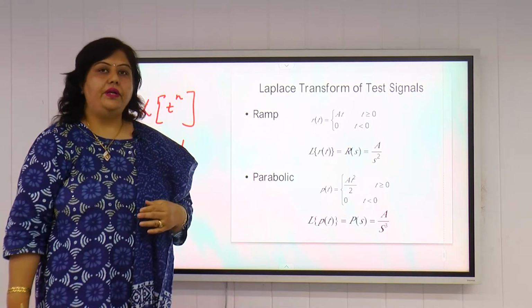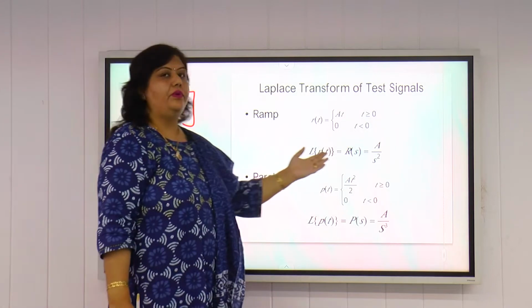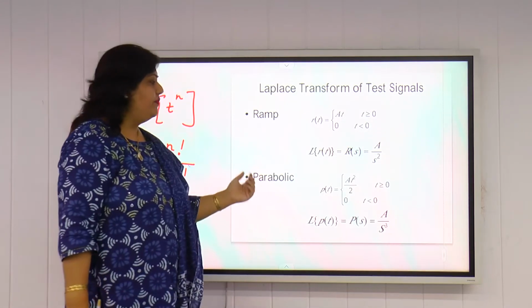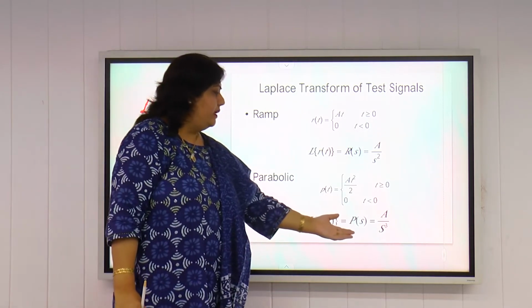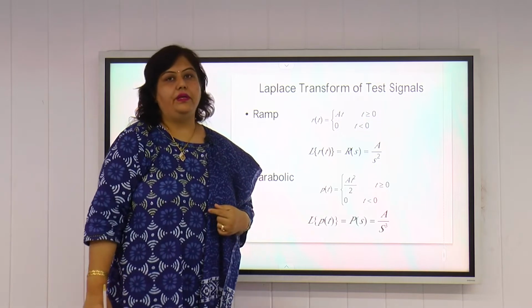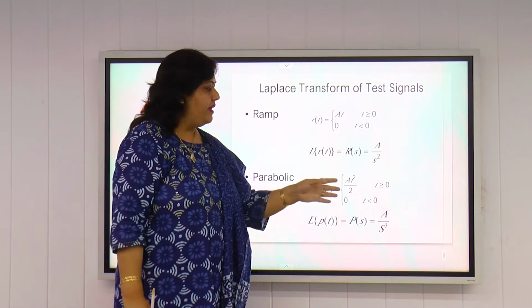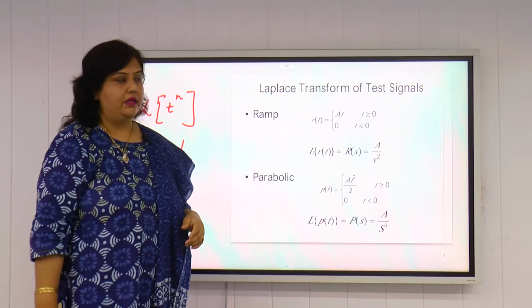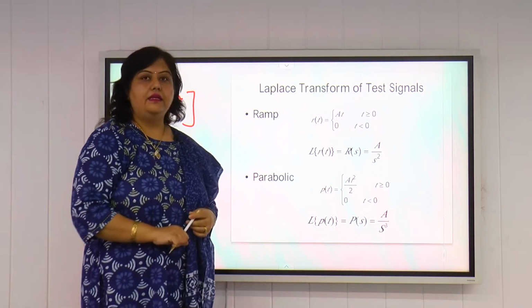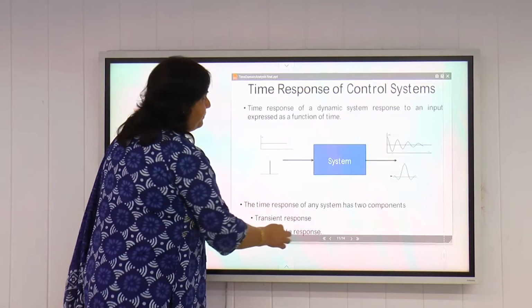And if we talk about unit ramp signal, the Laplace transform will come out to be equal to 1 by S square. Similarly, for parabolic signal, we have the Laplace transform of parabolic signal equal to A by S cube. And if A is equal to 1, it is a unit parabolic signal. So these are some test signals and their Laplace transform.